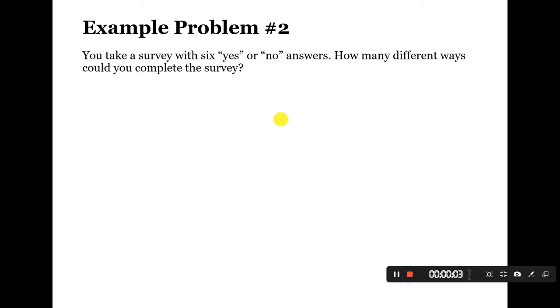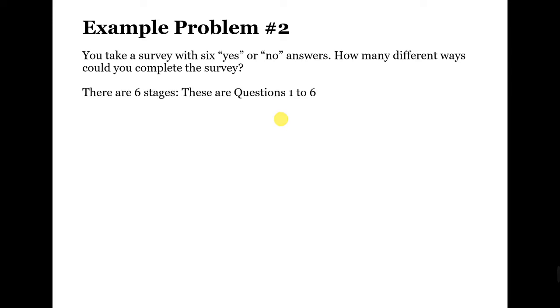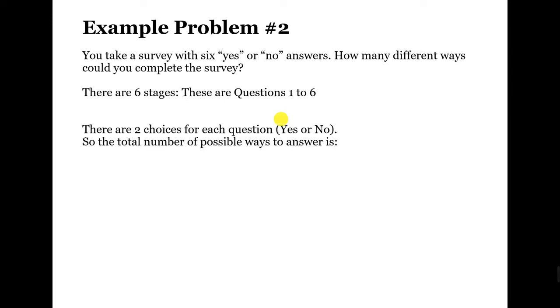How about this next problem? You take a survey with 6 yes or no answers. Now the question is, how many different ways could you complete the survey? To this problem, there are 6 stages. These are questions 1 to 6 with choices in each question, that is yes or no answers. We can now solve for the different ways. All we have to do is to multiply the two answers by 6 stages. Therefore, the total number of possible ways to answer is equal to 128.